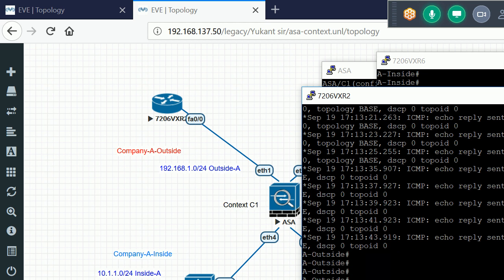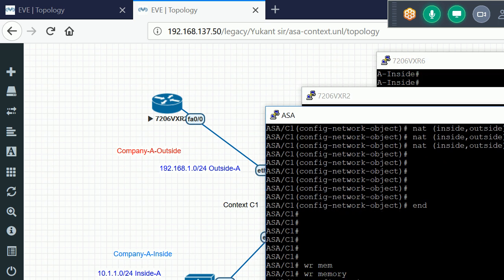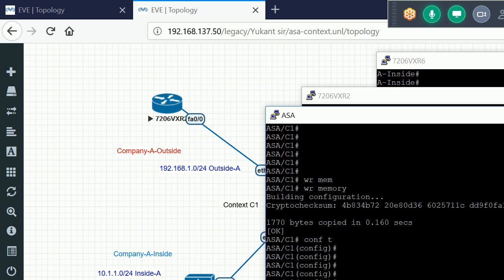192.168.1.250. So now what can I do with the ASA firewall so that ICMP traffic is also allowed? That ICMP reply from outside to inside. Yesterday I also saw that thing, right? How we can allow the traffic from low security level to high security level. Anyone remember what we need to configure in the ASA firewall now? Okay.